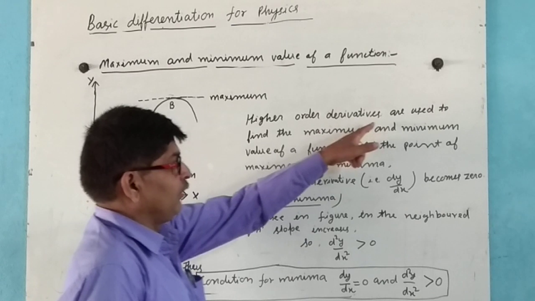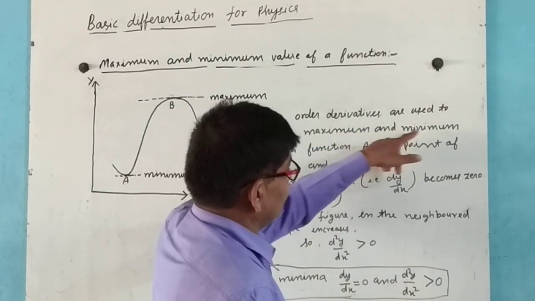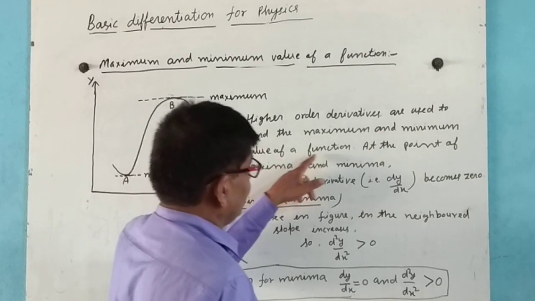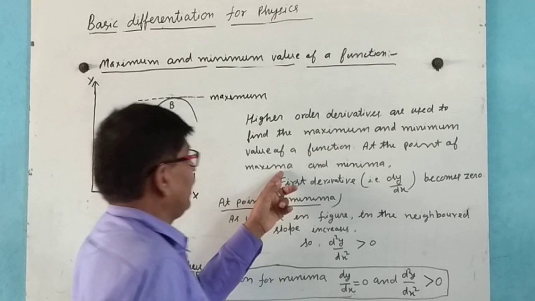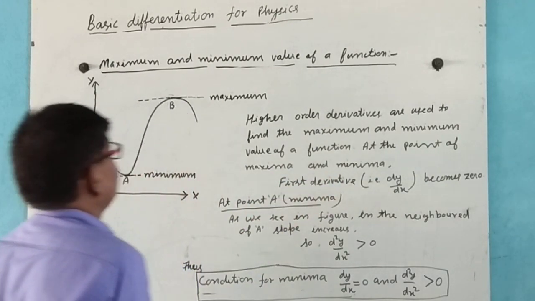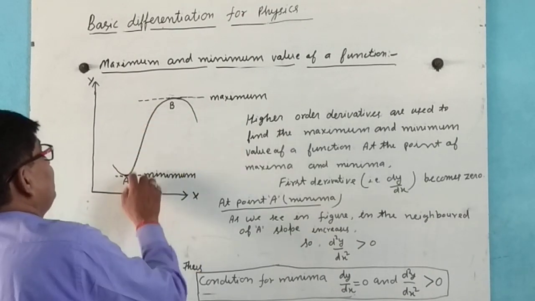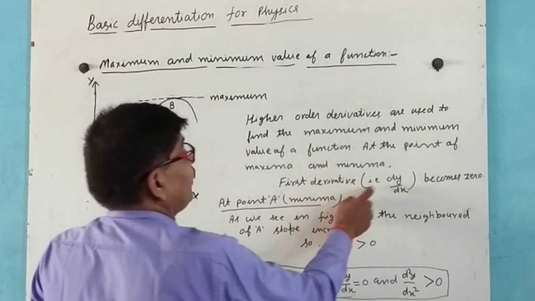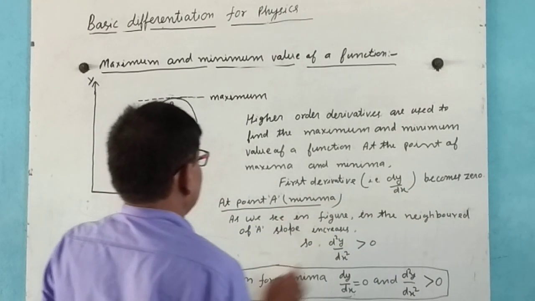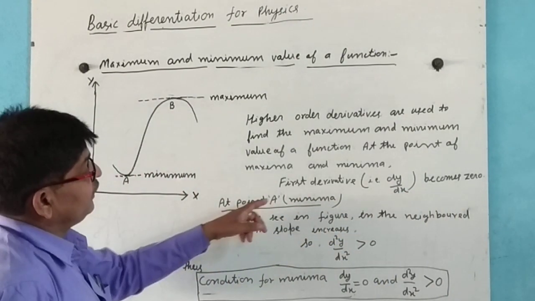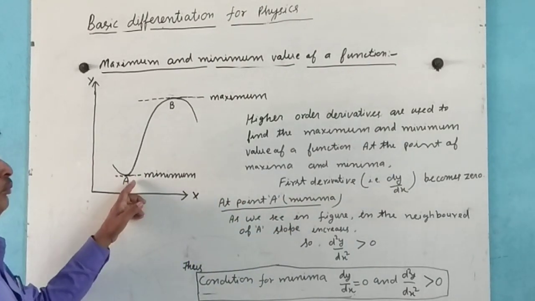Higher order derivatives are used to find the maximum and minimum value of functions. At the point of maxima and minima, the first derivative dy by dx becomes 0, so that at point A we calculate the minima.